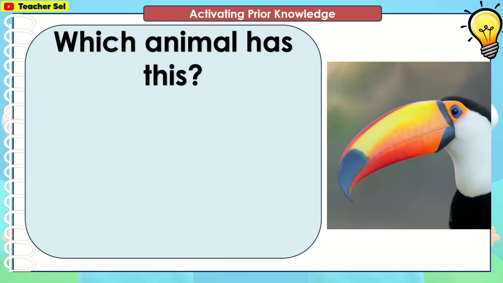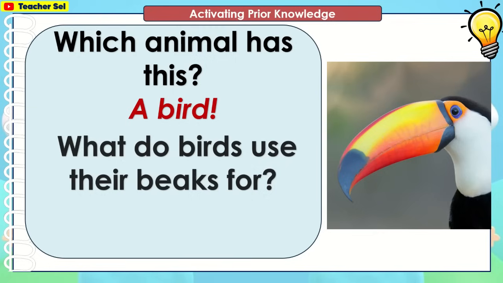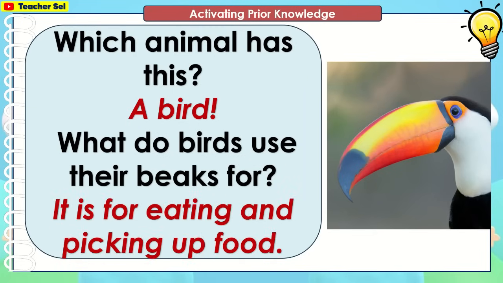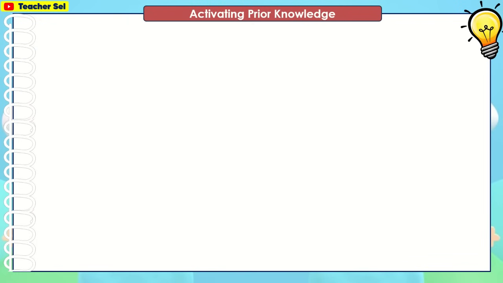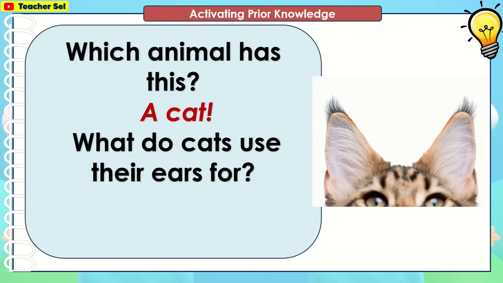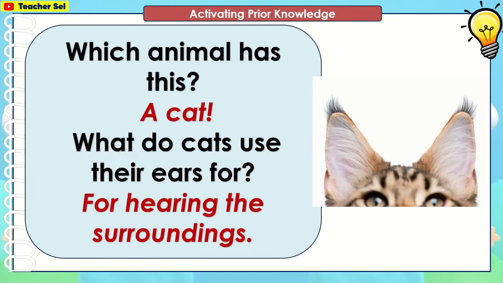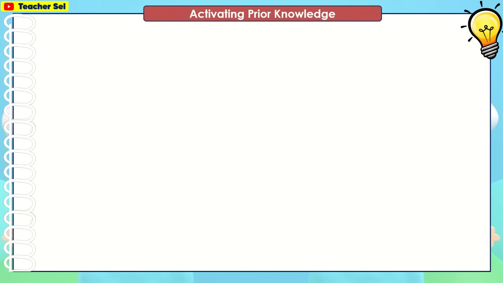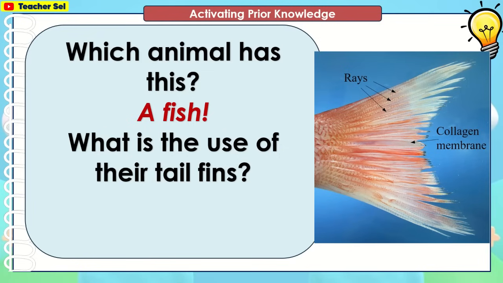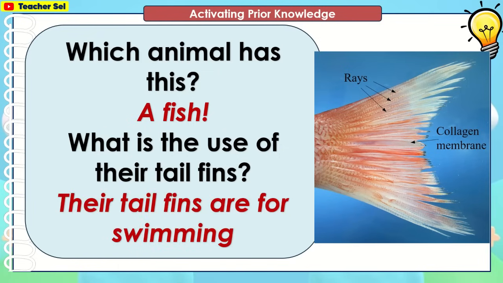Which animal has this? A bird. What do birds use their beaks for? It is for eating and picking up food. Which animal has this? A cat. What do cats use their ears for? For hearing the surroundings. Which animal has this? A fish. What is the use of their tail fins? Their tail fins are for swimming.